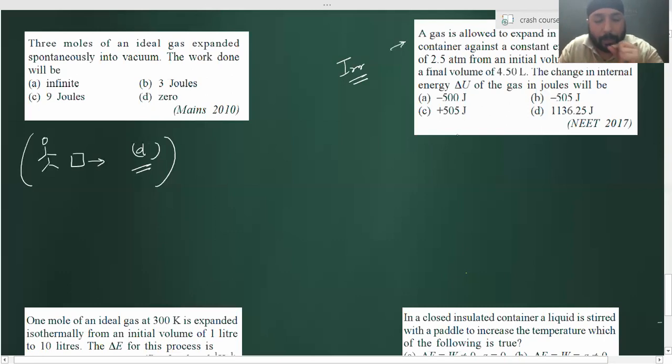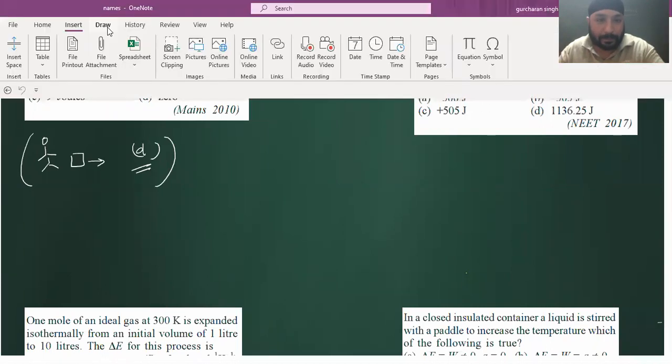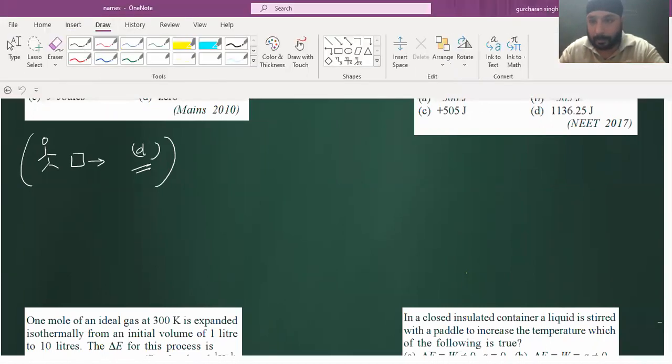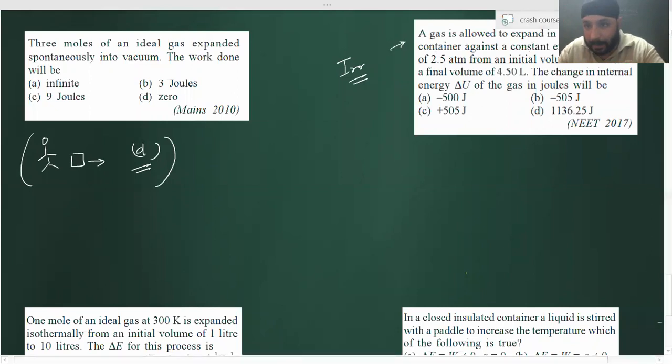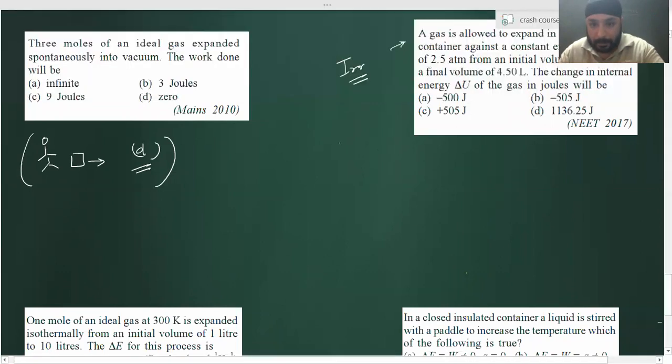Why is it so? First and foremost, what is the catch point over here? The Q is 0. The container is insulated. Whenever it says insulated container, that means there is no change in heat. So Q becomes 0.